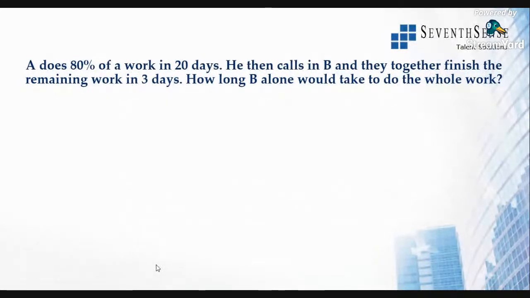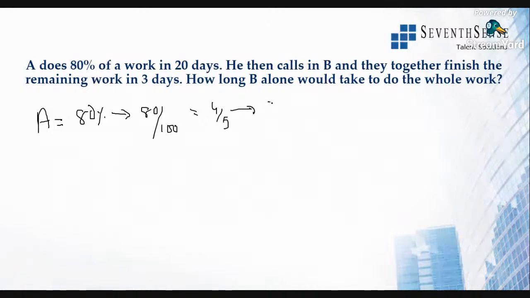All right. So A does 80% of the work in 20 days. So 20 days in the 80% of the work in the sense, how much? 80 by 100. Just convert that fraction. That is 2 4s are, 2 5s are. So A finishes 4/5 of the work in 20 days. That is, in one day, how much work will he finish?